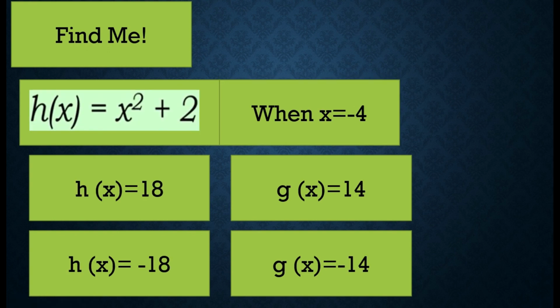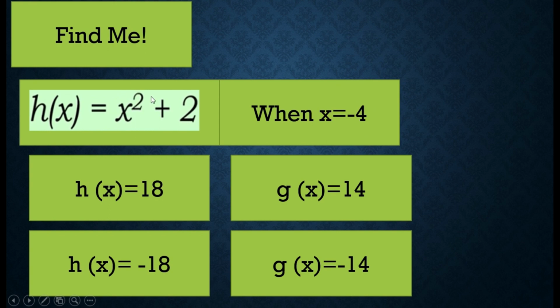How about this? h of x equals x squared plus 2. For all the x, put negative 4. Okay? The answer is very good: positive 18. Why is it positive? Negative 4 is the value of our x. So, put negative 4 in x, then square it.